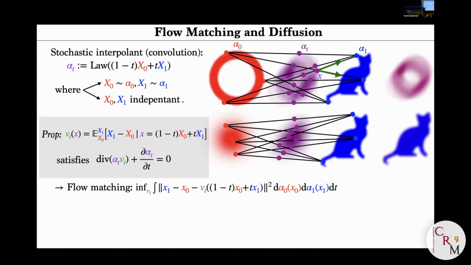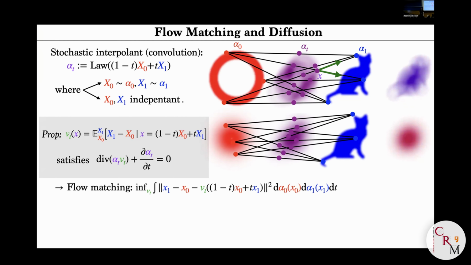So it means that basically this vector field V is just the conditional expectation of the difference between the starting point and the end point, conditioned on the constraint that the linear interpolation is equal to X. So if you want, in terms of integrals, it's just the ratio of two integrals. And the key property is that this vector field V satisfies the continuity equation. It's not the only one, but it's one that has a very simple structure. Okay, so why is it nice?